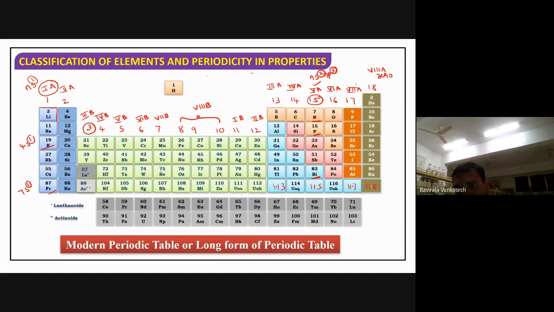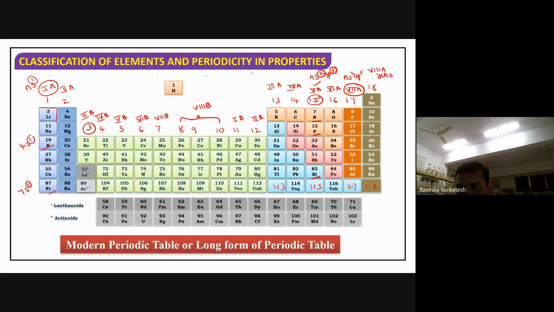For example, go for the 7th A group elements. They will have ns2 np5 configuration. Now how many valency electrons? 2 plus 5 is equal to 7. It is a 7th A group actually. Fluorine will have 2s2 2p5. Chlorine will have 3s2 3p5. Bromine will have 4s2 4p5, like that.